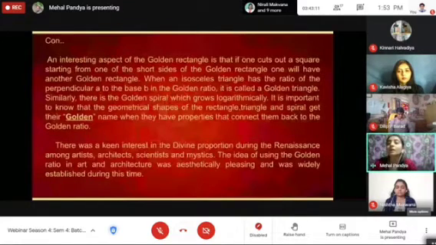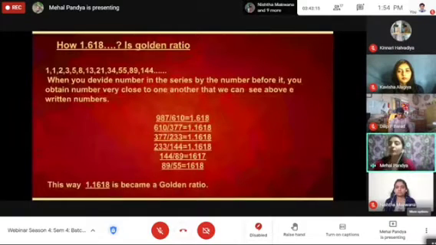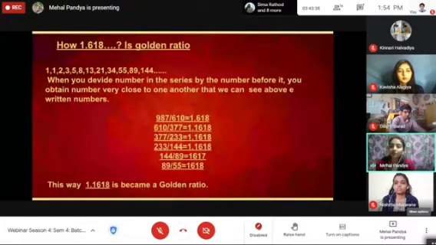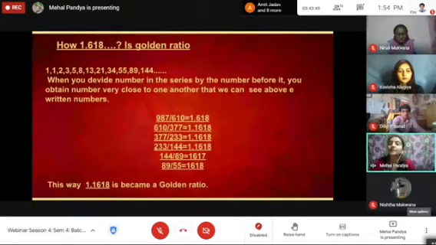And how do we get the number 1.618? Here is the counting of this number. There is the Fibonacci sequence: 1, 1. If you add 1 and 1, you get 2, 2 plus 1 is 3, 3 plus 2 is 5. This way we reach numbers like 89 and 55, and dividing them we get 1.618.